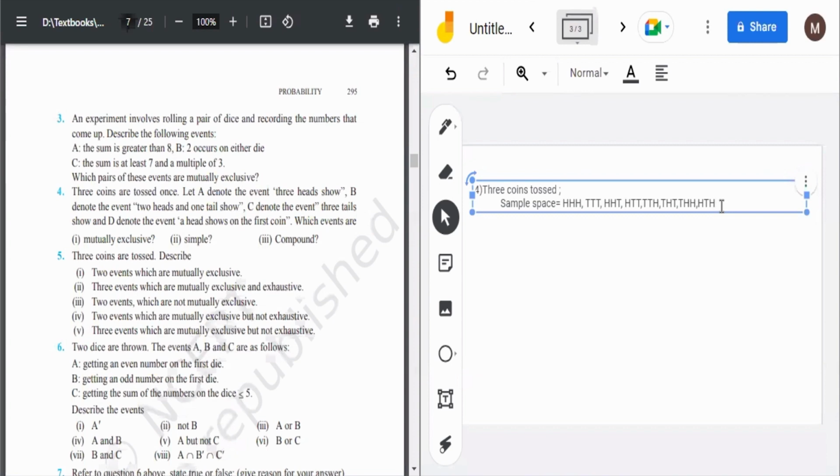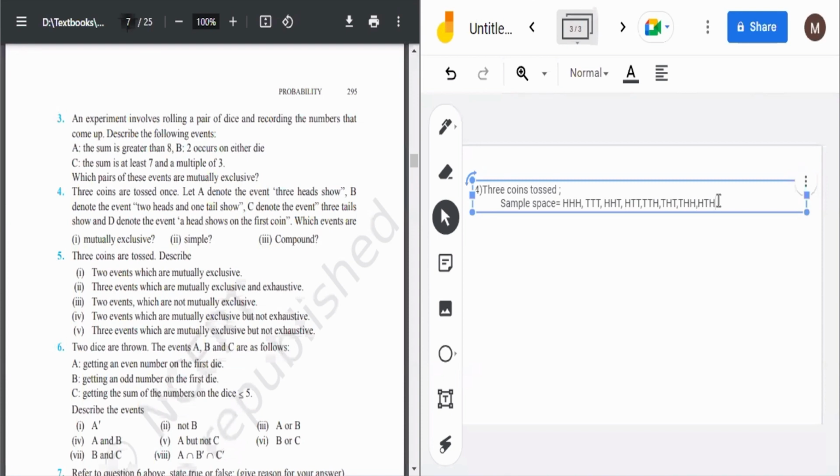You can start with any one, like you can start with tail. For zero tail it is HHH. For single tail it would be HHT, HTH and THH, so we have taken all three. For double tail we need tail tail head, or head tail tail, or tail head tail. Only these three combinations are possible, and we have taken all of them. So basically we will get 1, 2, 3, 4, 5, 6, 7, 8 combinations. So the sample space contains 8 combinations.